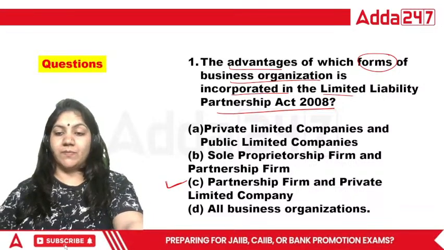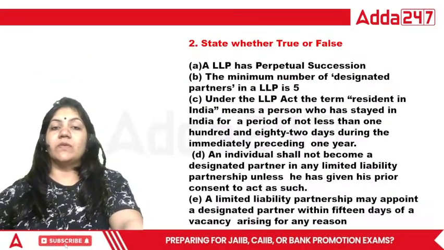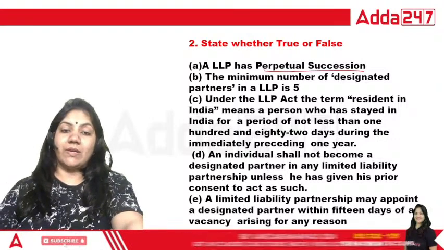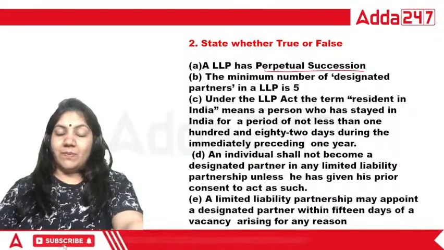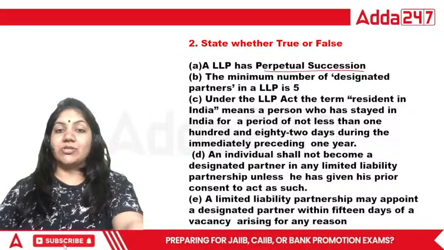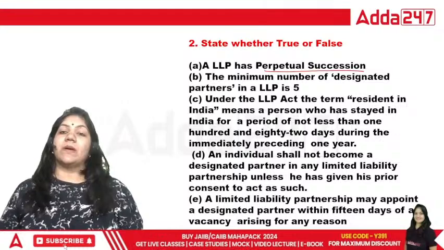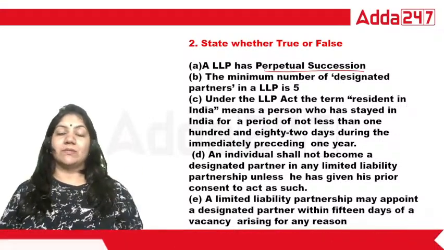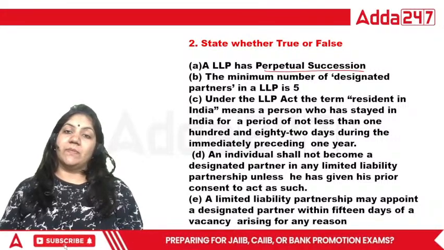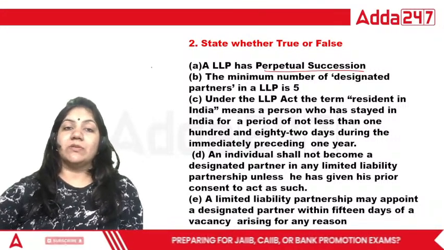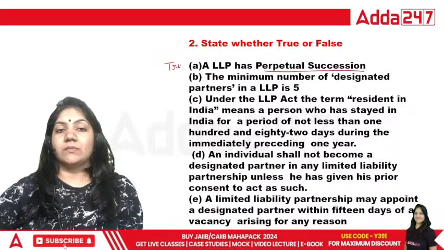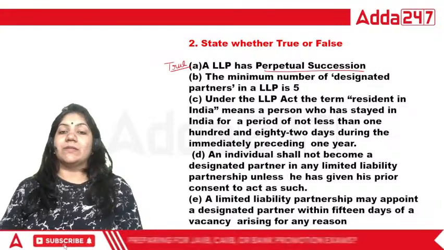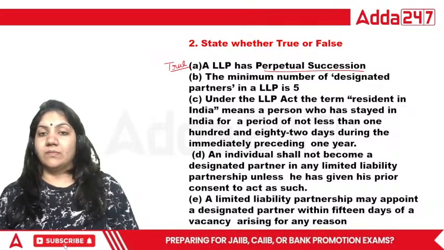This is the right answer. Next, true or false: an LLP has perpetual succession. Say yes or no. Perpetual means, suppose the partner is dead or insolvent, the LLP will go on as it is. So this is the absolutely right answer. Next question: the minimum number of designated partners is 5. Minimum.